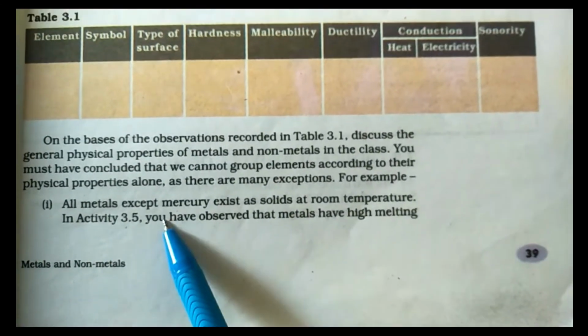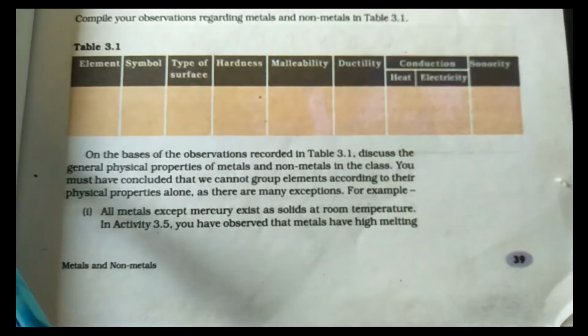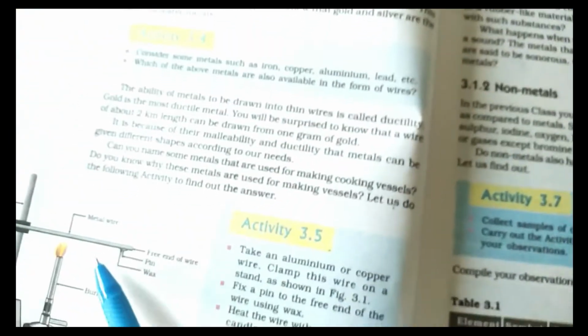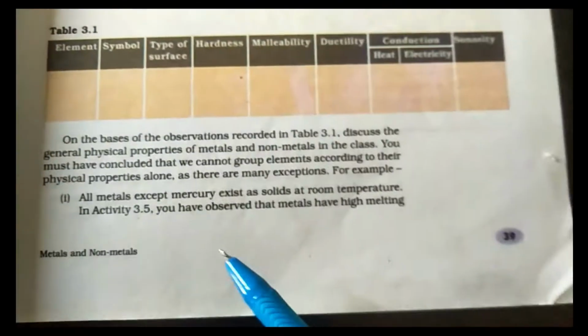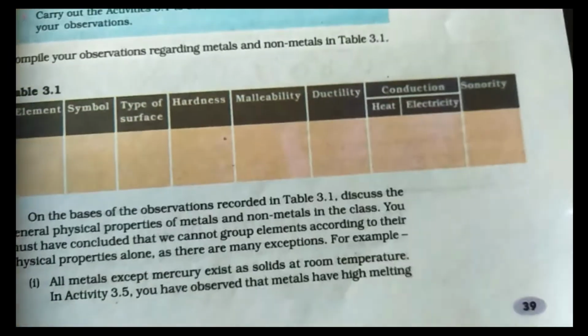In activity 3.5 we already saw that we cannot use mercury to make a metal wire. In activity 3.1 you observed that metals have a high melting point.